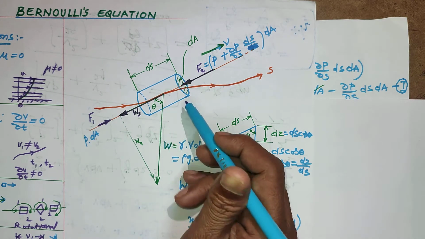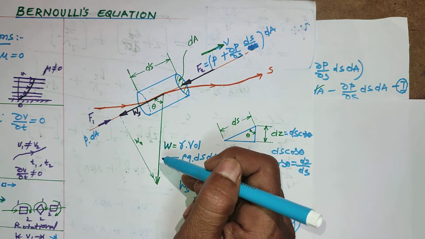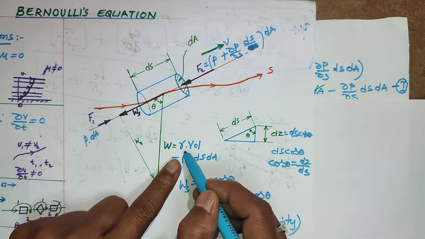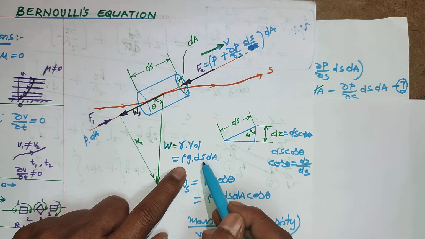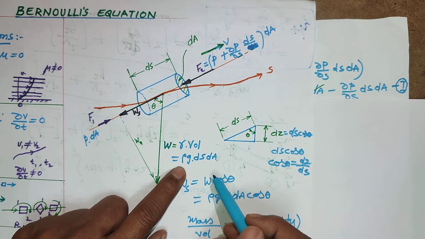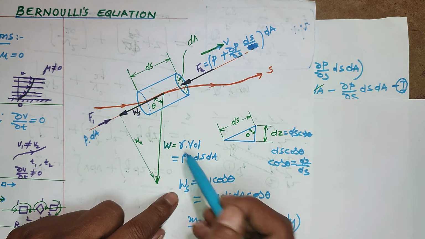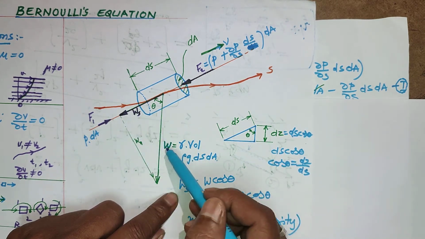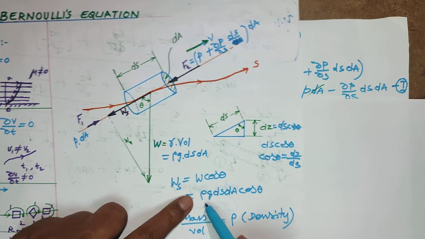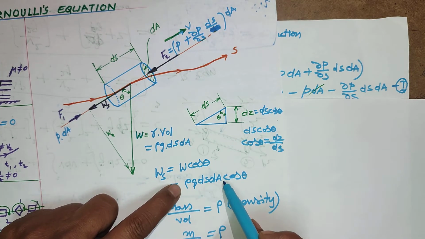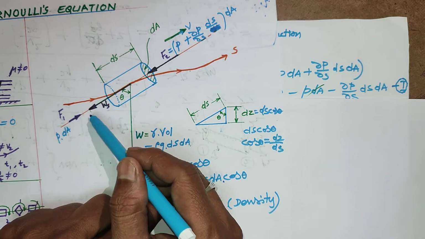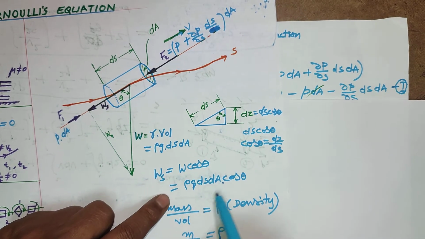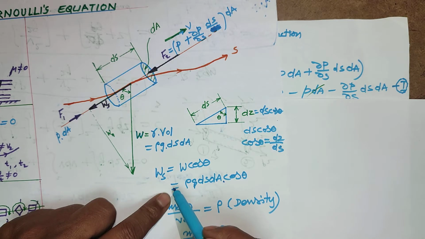Now we are not considering mass only, it is weight, that is gamma into volume. Then gamma is rho g, then volume is ds dA, already told. Then what is the component here? That is Ws. Ws is W cos theta. W is rho g ds dA. This is the W. Then cos theta is the component in this direction. So this is the Ws force.